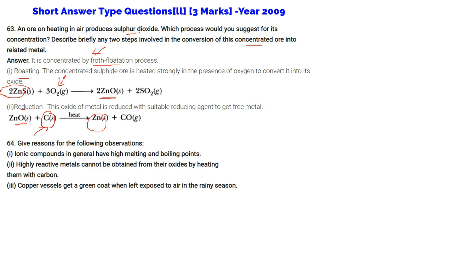Give reason for the following observation. Ionic compounds in general have high melting and boiling points. Highly reactive metals cannot be obtained from their oxides by heating them with carbon. Copper vessels get a green coat when left exposed in the air in the rainy season. So we'll answer one by one.